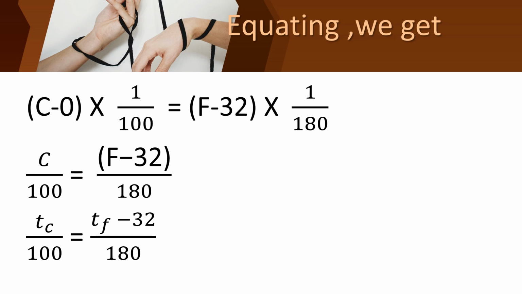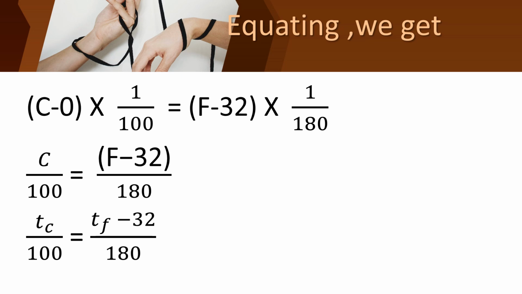Okay, this is the relationship between Celsius and Fahrenheit. This equation is there in your book, page number 28. Have you all seen, children? Check page number 28. Below that picture, there is an equation. Is it, children? There is the first equation. Have you all seen? Temperature in Fahrenheit minus 32 upon 180 equal to temperature in Celsius upon 100. Can you all understand how we got this equation?